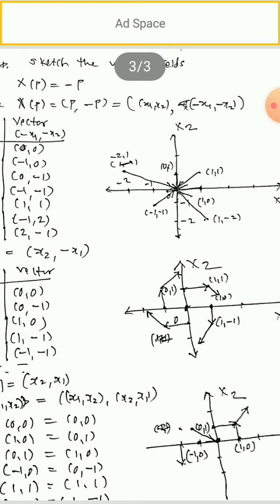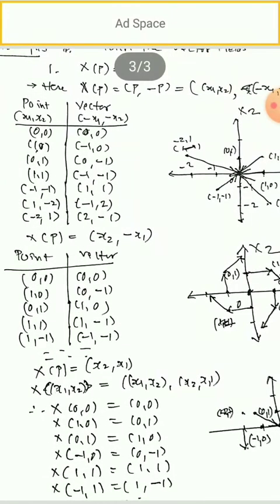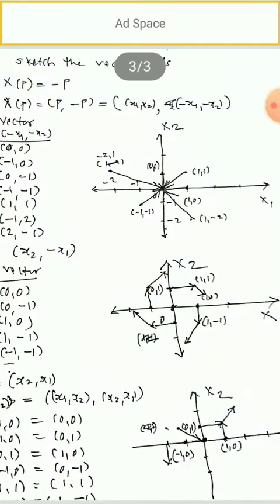Now at 1 0, which vector is defined? Minus 1 0. What is that vector? Minus i plus 0 j, that is minus i. So it is a unit vector in the direction of the negative x1 axis. See here, the vector is shown. At 1 0, the vector goes from that point toward the origin.